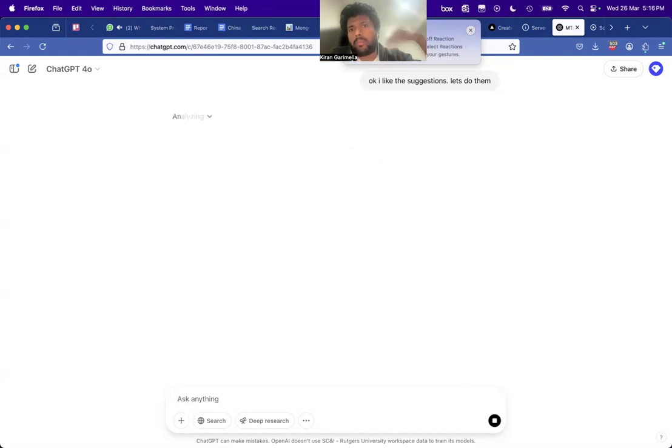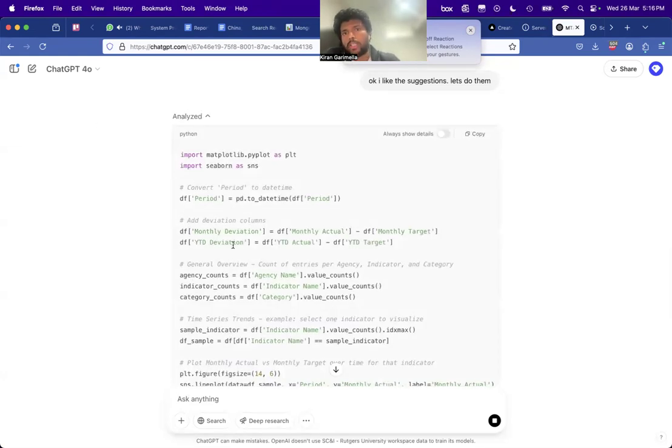I think it might not do everything because of the way these outputs are usually, but yeah, I think it'll start from the top and look at descriptives of the data set, like what agencies are there, how many data points are there for each agency, things like that. Behind the hood, what it is doing is just writing code that takes in this data set and gives us some output.